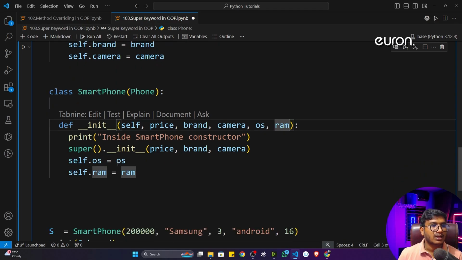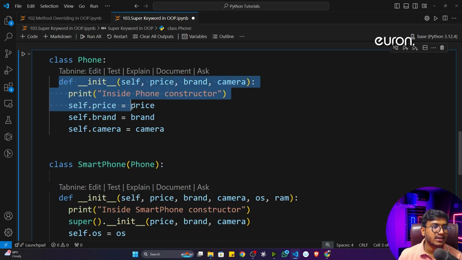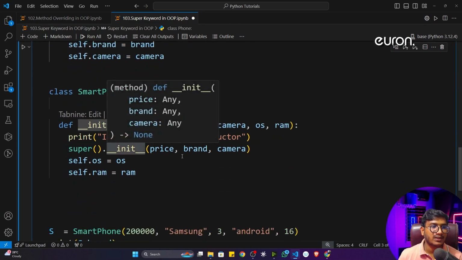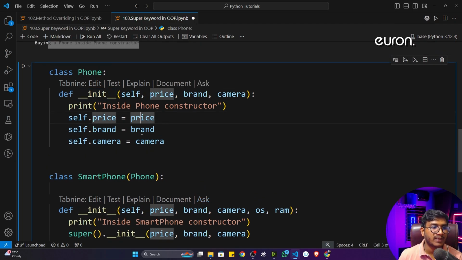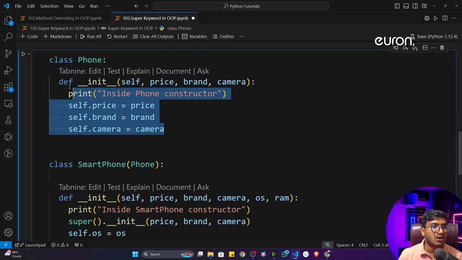Now inside that I'm using a super keyword. If you want to access the attribute inside your parent class, you have to use this particular init. That means you are telling it to go inside the parent class and access whatever attributes are present inside the constructor, the init function. Now tell me how many attributes I have. I have 3 attributes: price, brand, camera. So here I'm giving price, brand and camera. Now it will be able to access all the attributes present inside this constructor of the parent class.